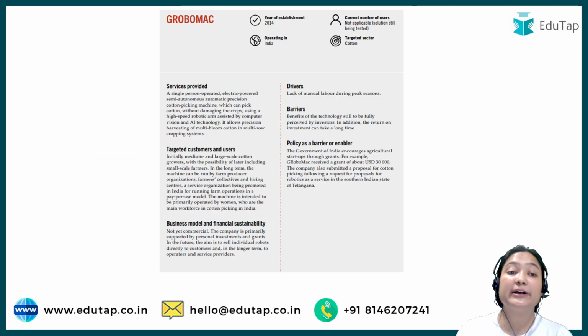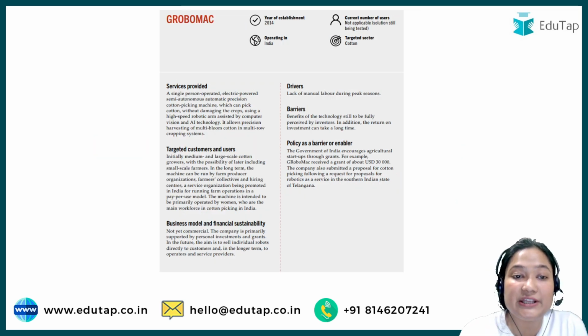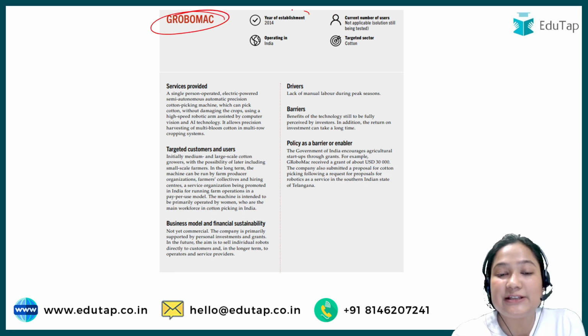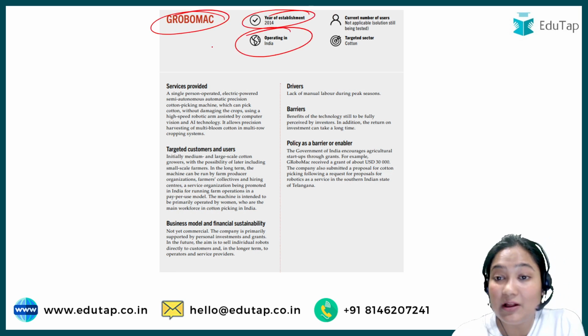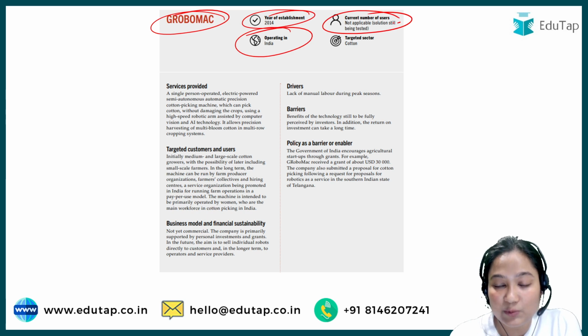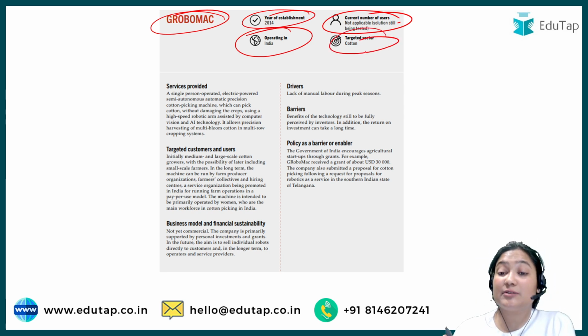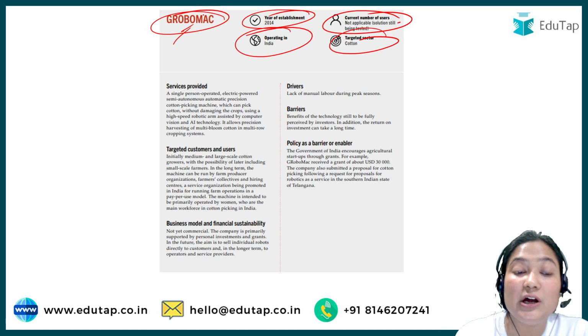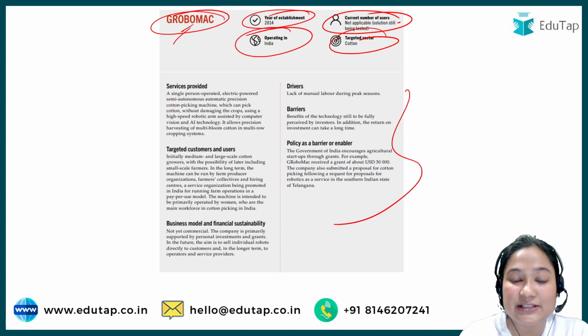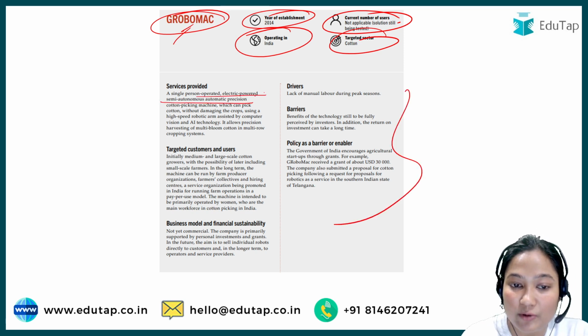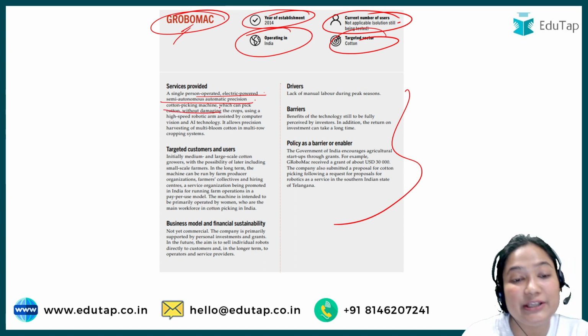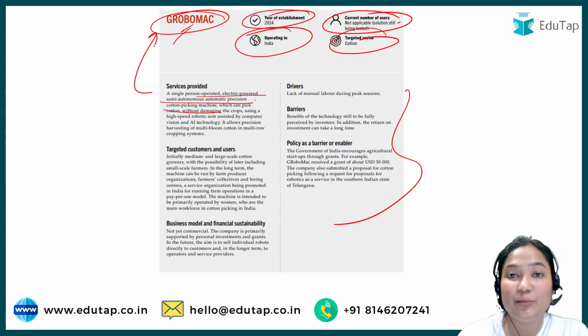Then moving to the third case study that was done in India, that was Grobo Mac. So it was again established in 2014, operated in India. Again, it was in the testing stage. We are targeting especially cotton when we are talking about Grobo Mac. So you can study here: a single service, an electric-powered semi-autonomous auto precision cotton picking machine they are trying to sell by the name of Grobo Mac.